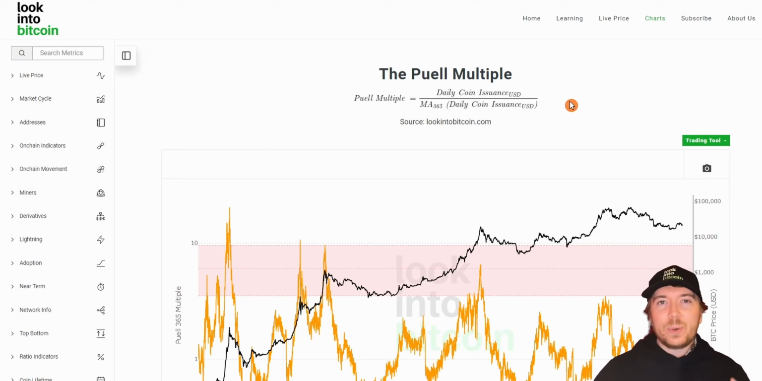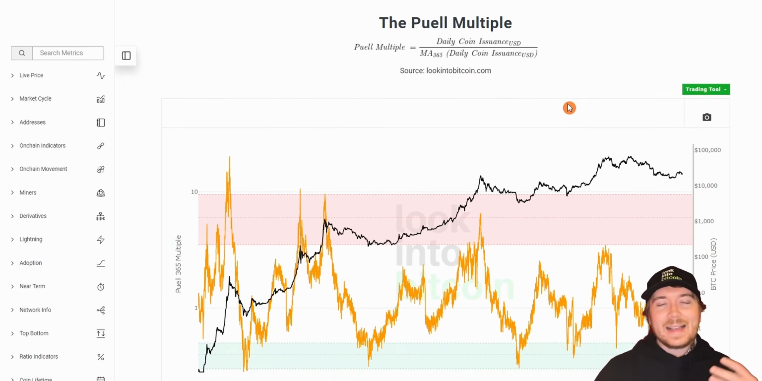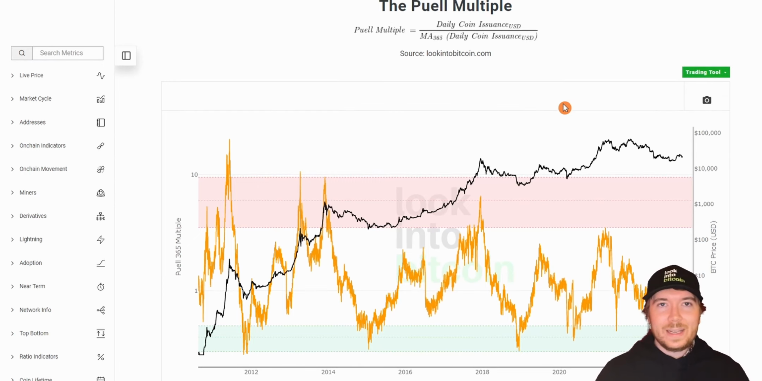So right now we're just on the Puell Multiple here on lookintobitcoin.com. And this chart, as you can see, has absolutely nothing to do with any other cryptocurrencies apart from Bitcoin. At least from a fundamental and data-driven perspective, this is looking at the daily coin issuance of new Bitcoin entering the network denominated in US dollar terms and just dividing that by a yearly average.